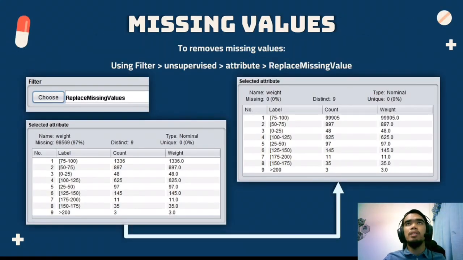So next is missing values. Any missing values in this dataset will be removed using the replace missing values filter under unsupervised and attributes. So any missing value will be replaced with a suitable value using WEKA.